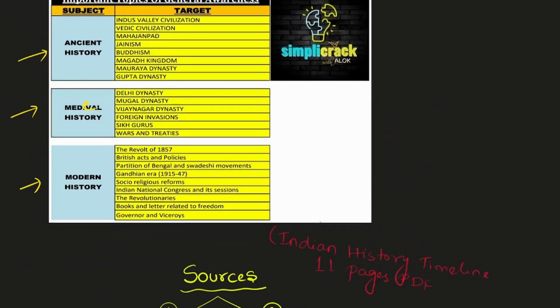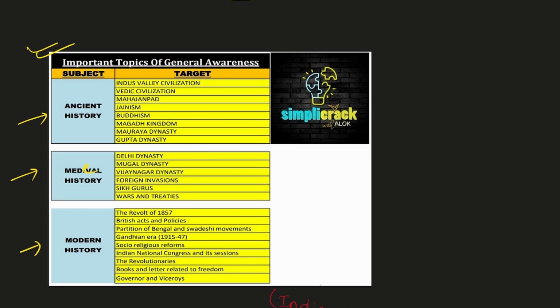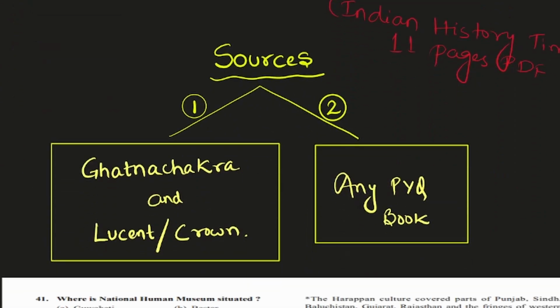Now, the strategy to cover this section is very simple. As I have told you, there are 3 divisions in history: ancient history, medieval history and modern history. So the first step is to watch any summary video that is available on YouTube. Just type ancient history summary on YouTube and watch any teacher that you like and you are understanding from. And then you have to come to Lucent, read the Lucent so that you will understand the topic better. And then you have to come to the previous year questions book to solve all the questions that have appeared in SSC in the past. So this is a very simple, fair strategy.